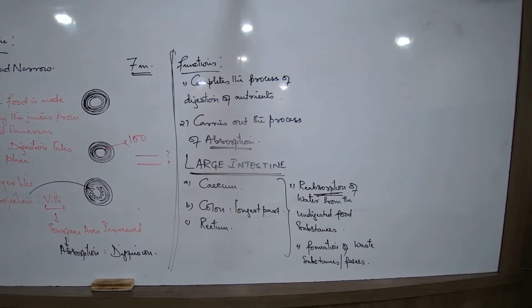Because all throughout, the food has come in contact with so many juices from the stomach, from the liver, from the pancreas, from the small intestine. So now the solid food that we had swallowed progressively becomes fluid and liquid. So now the undigested food is moving from the ileum to the large intestine. What is the first part of the large intestine? Cecum. So now the undigested food is almost in the liquid state.